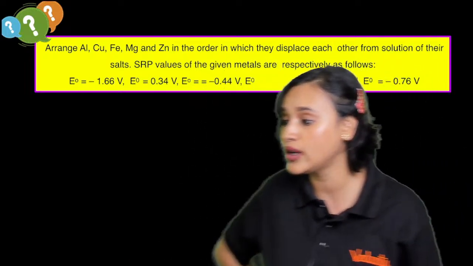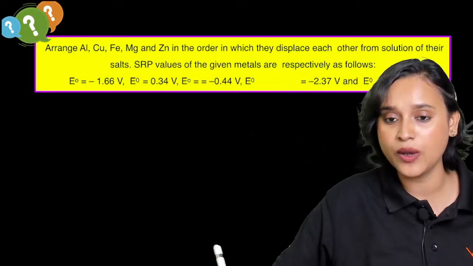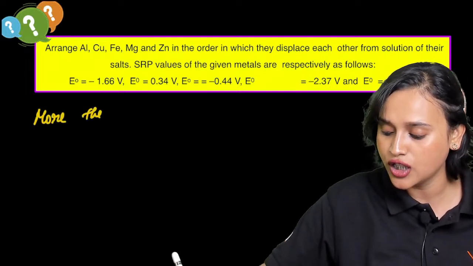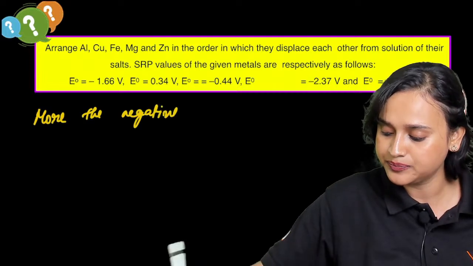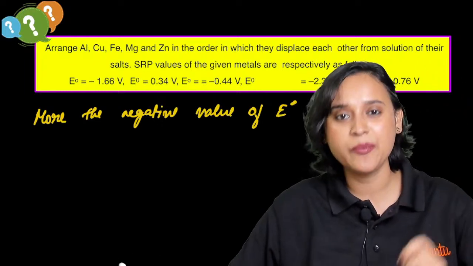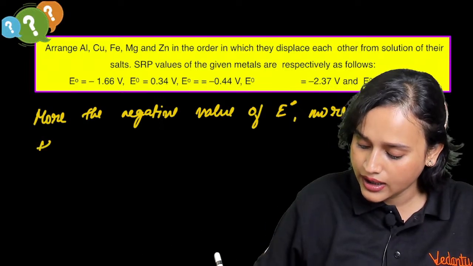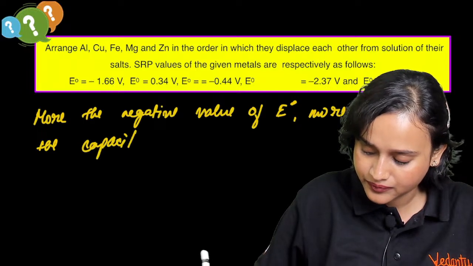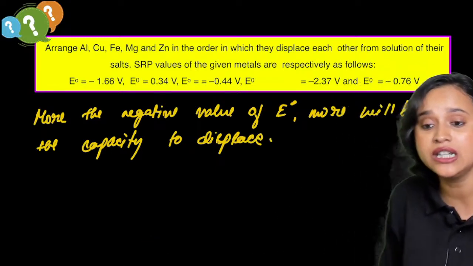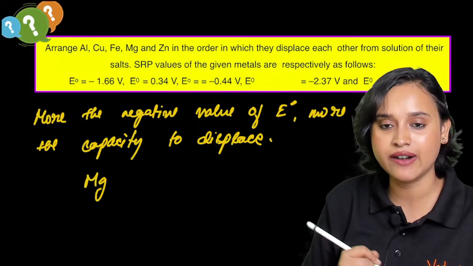Now what have I just told you, everybody? Haven't I just told you, the more the negative value of E naught, the more will be the capacity to displace, isn't it? So that means who has the highest negative? Minus 2.37, that means magnesium. So we will write magnesium first.